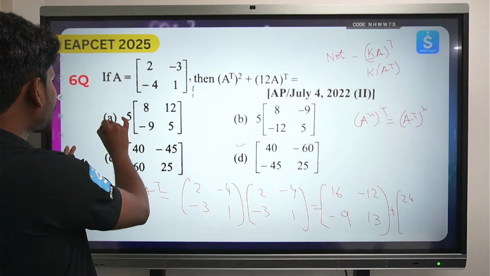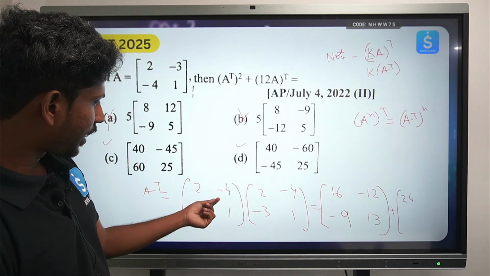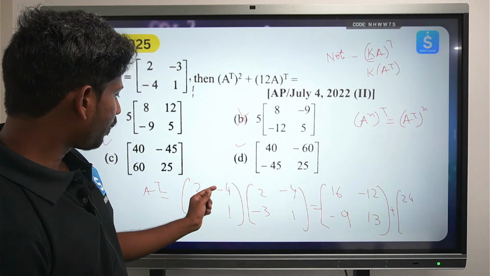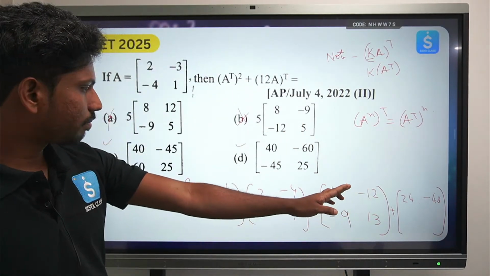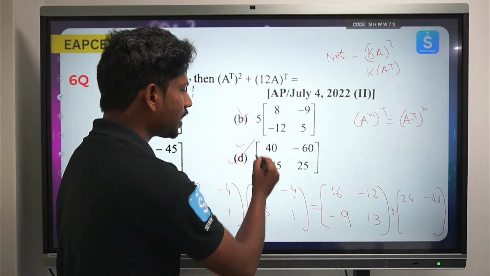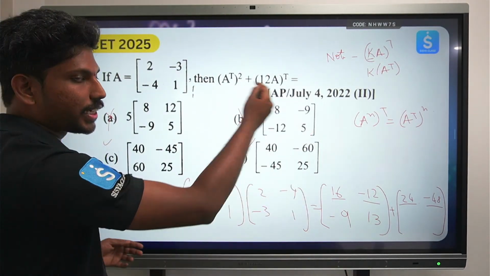So either this is the answer or this is not the answer. Let's just validate only by using this one. 12 into minus 4, this is minus 48. So minus 48 minus 12 is minus 60. So we have directly got the answer by just doing this sum. You don't have to find the entire thing.